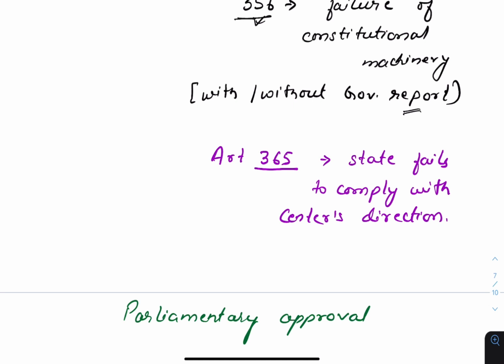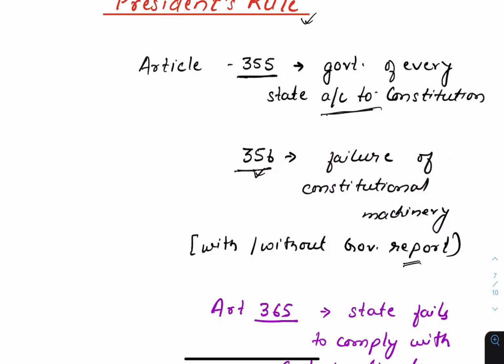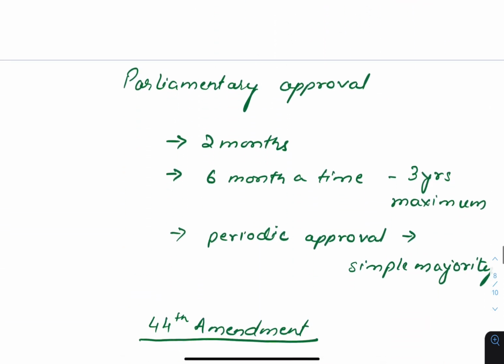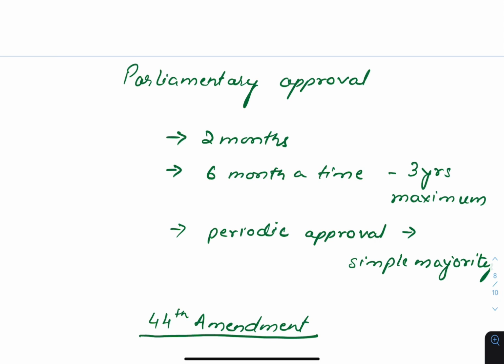Article 365 says that if a state fails to comply with the center's direction or instruction, then also the center has the right to declare that the constitutional machinery has broken down in that state. So 3 articles are important here: 355, 356 and 365. The difference between parliamentary approval in national emergency and in President's rule is that in national emergency we require special majority for approval as well as periodic approval. But in President's rule, a simple majority is required.